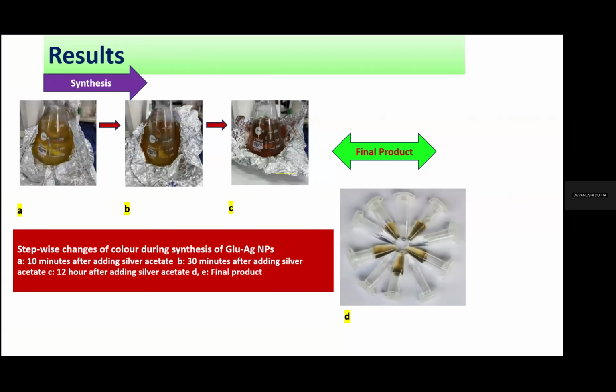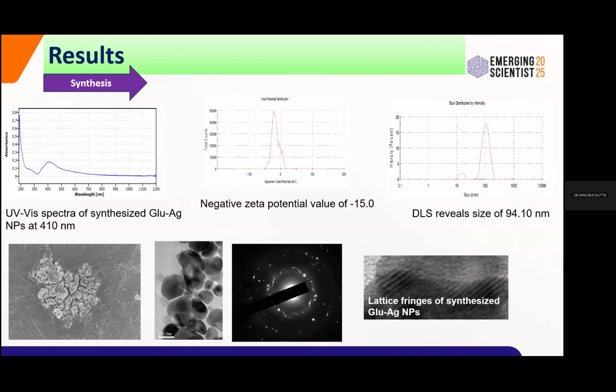Coming to the results, as I mentioned, we observed the color change from light yellow to brown, and this brown color indicates that our silver nanoparticles may be synthesized. For confirmation, we moved to UV-Vis spectra, which gave a sharp peak at 410 nanometers. Generally, silver nanoparticles show a peak from 350 to 500 nanometers, so it gives a hint that it may be synthesized.